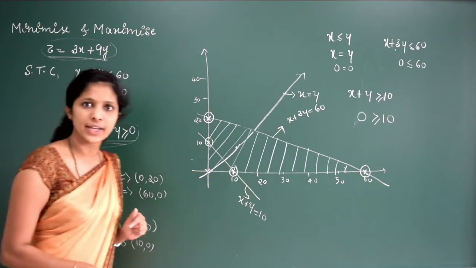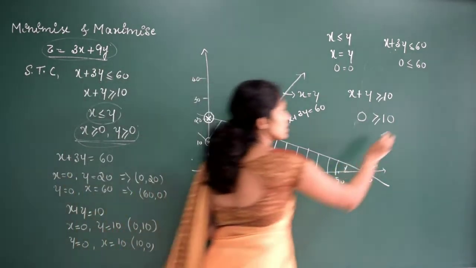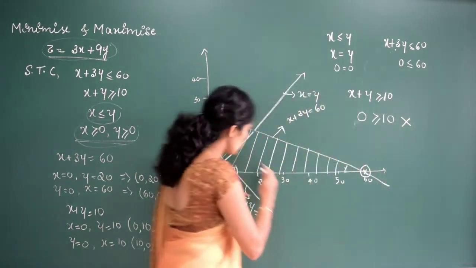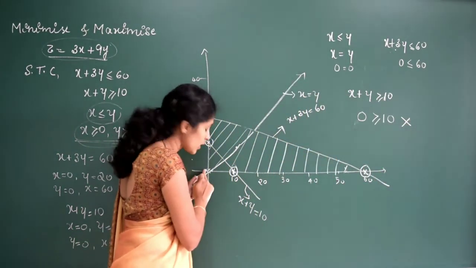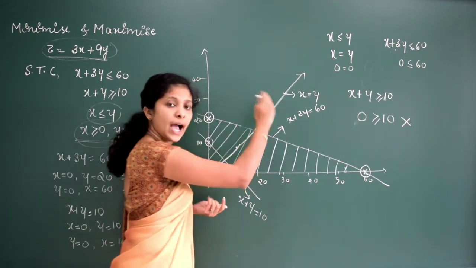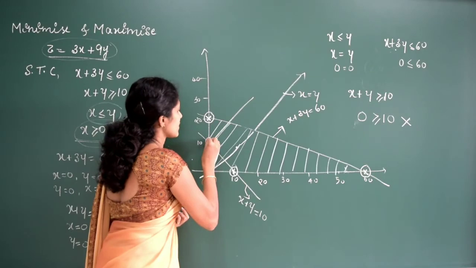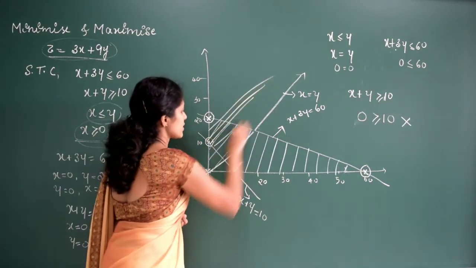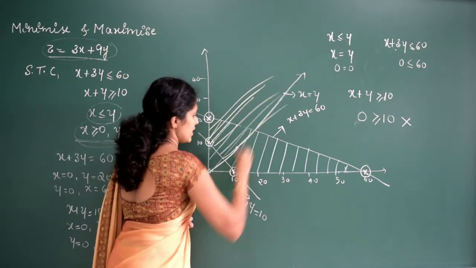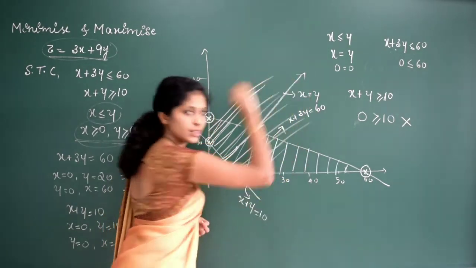0 is greater than 10? No, 0 is not greater than 10, right? 0 is less than 10. So this is not possible. So the solution region of this line does not include the origin part. So the solution region will be the above part. So what is the solution region here for this line? So this is the solution region. Clear? So this will be the solution region.